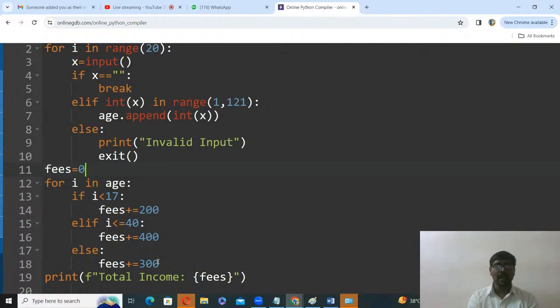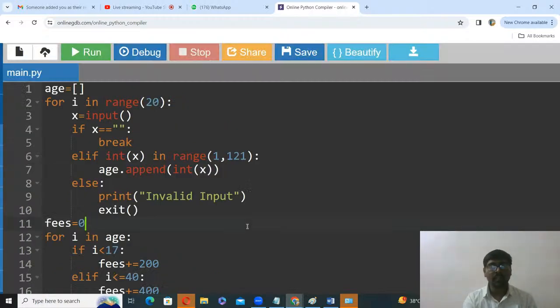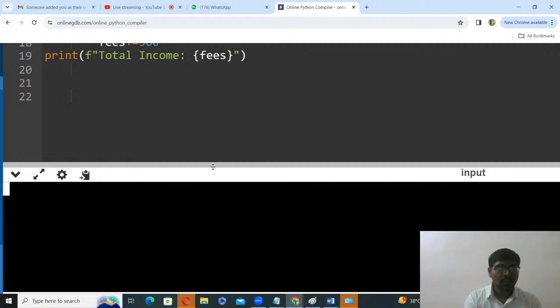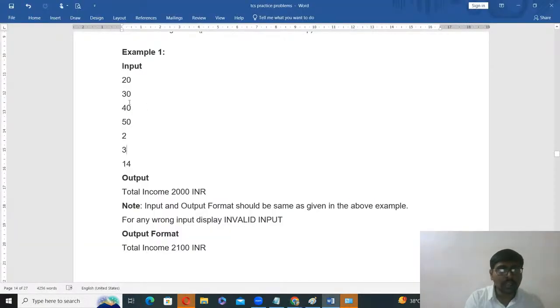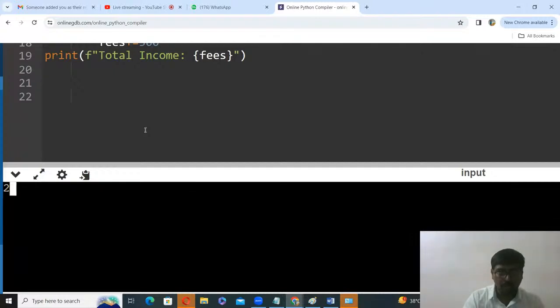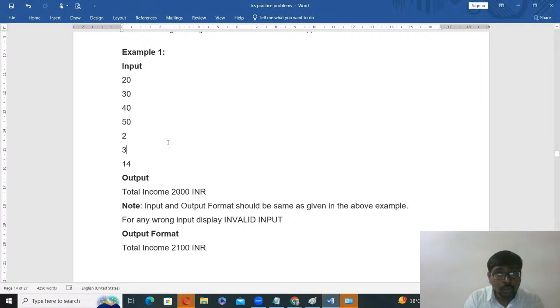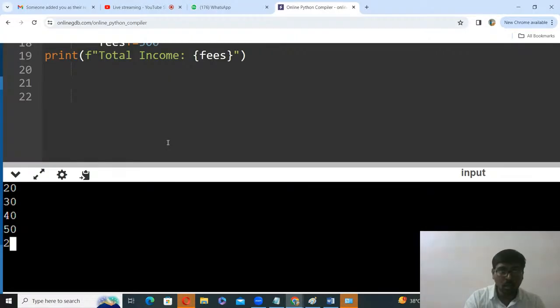Step by step I am adding, and finally we get the results. Run. So according to this question, we entered 20, 30, 40, 50, and then 2, 3, 14.